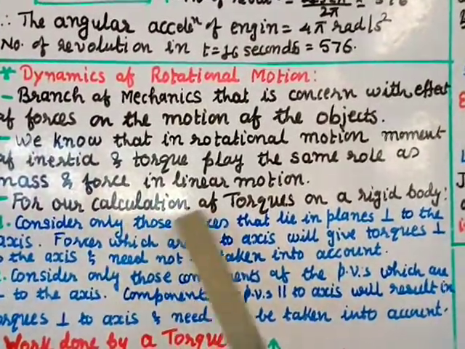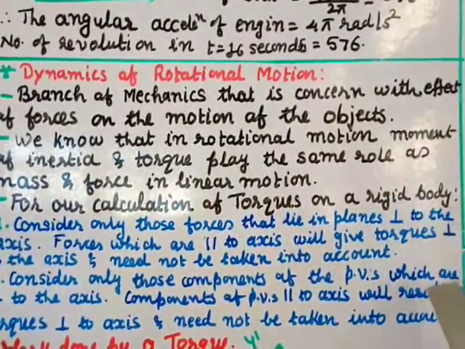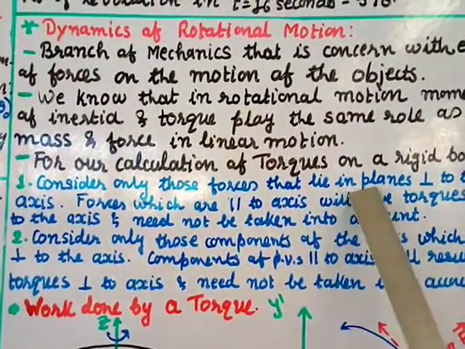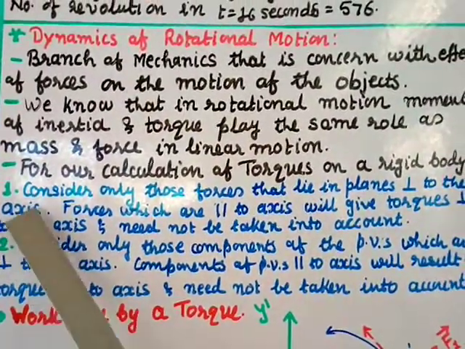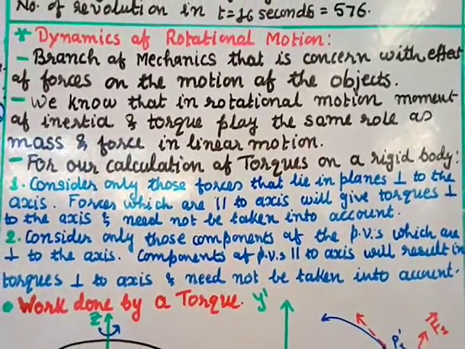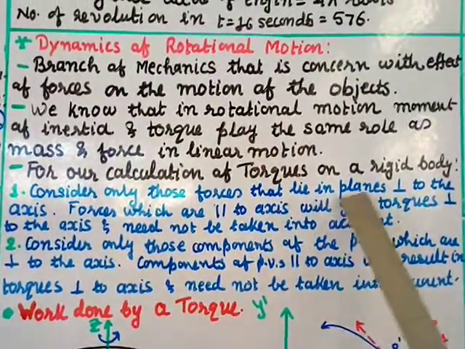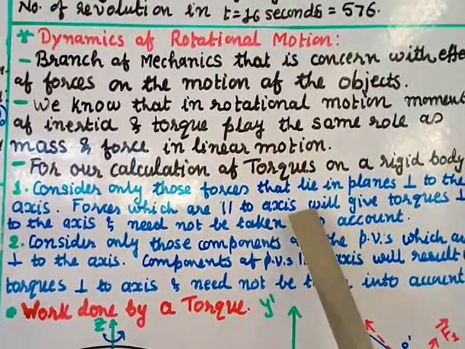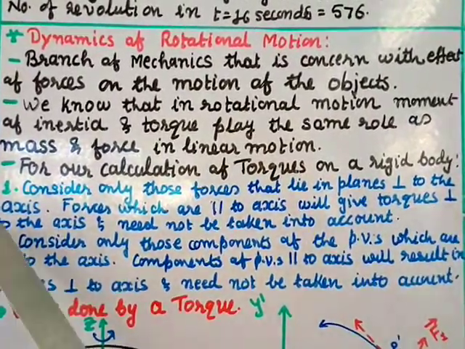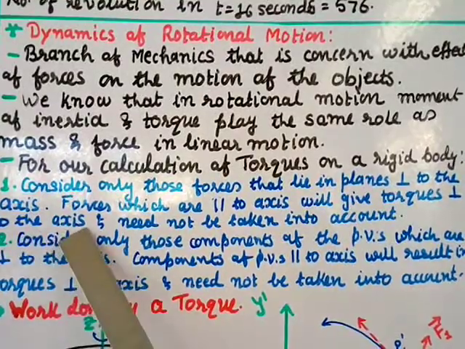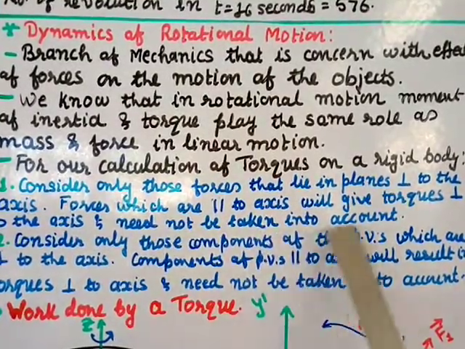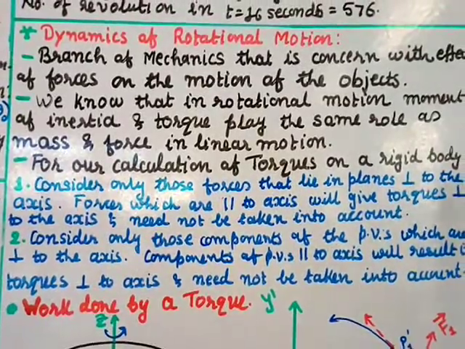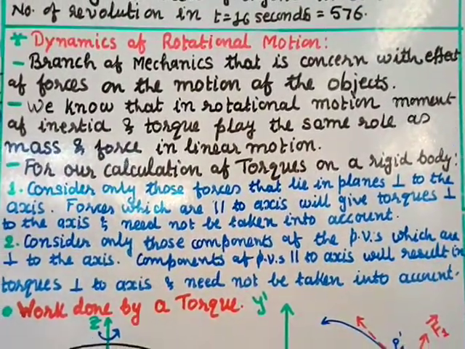Now for our calculation of torques on a rigid body we have two rules. Number one: consider only those forces that lie in planes perpendicular to the axis. The forces which are parallel to the axis will give torques perpendicular to the axis and need not be taken into account. So we consider only the forces which lie in the plane perpendicular to the axis.